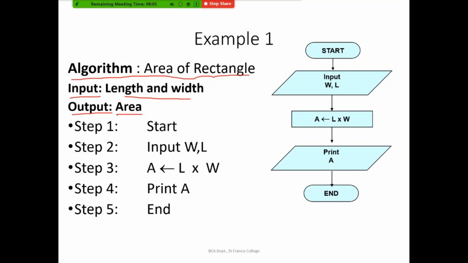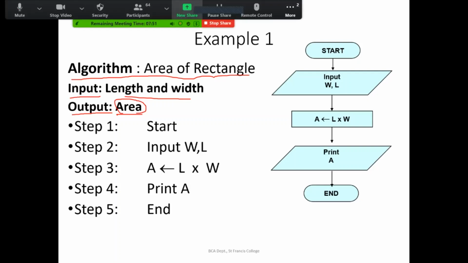Got it? So what is our algorithm name, and then what is our expected input into this algorithm? What will be the expected output? What is our output? Output will be the area, right? That has to be clearly mentioned. Got it? So it has to be clearly mentioned. Then we will be giving the steps.